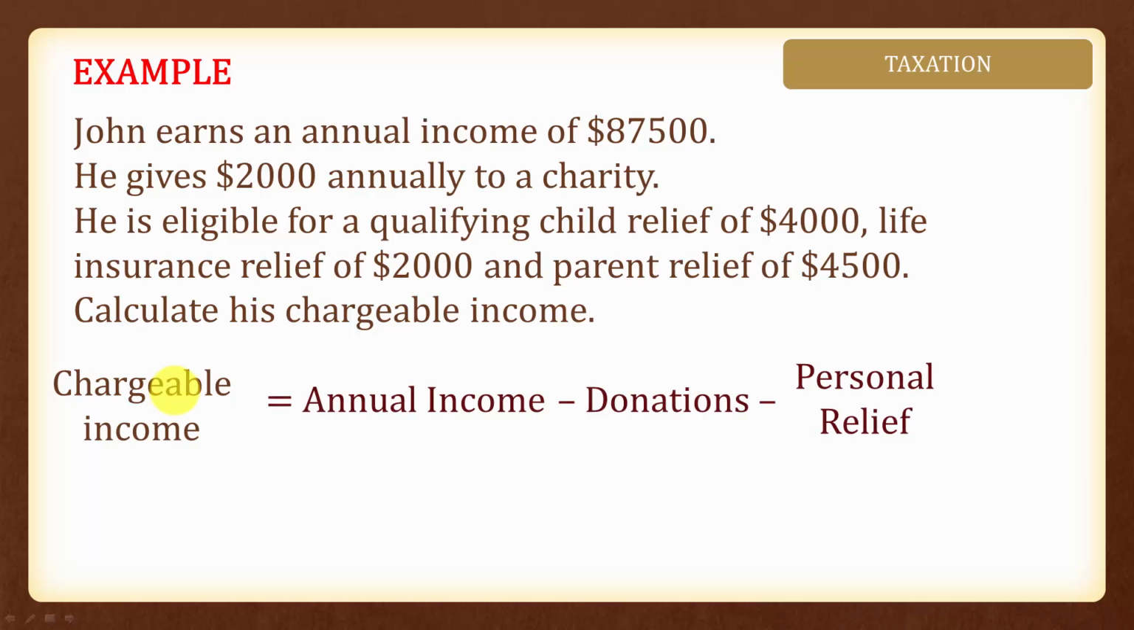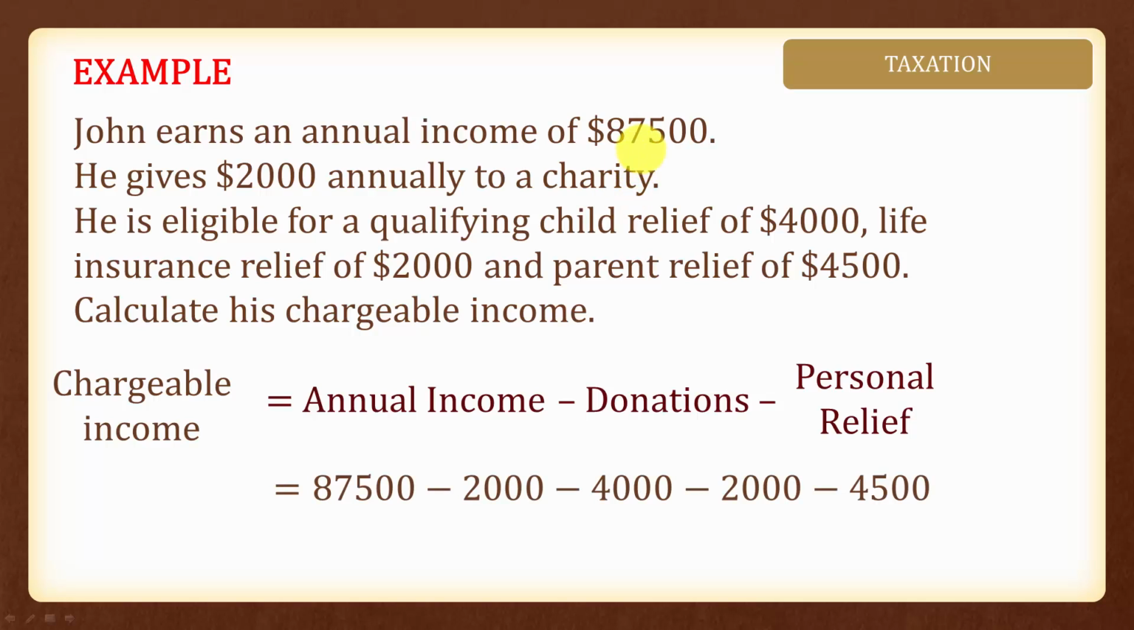To recall, the formula for chargeable income will be the annual income minus away the donations and minus away any personal reliefs that he's given. What this means is that donations and personal reliefs do not need to pay any income tax. And substituting in the numbers, we will have $87,500 for the annual income minus away the donations of $2,000 minus away all the personal relief. And his chargeable income will be $75,000 for that year.